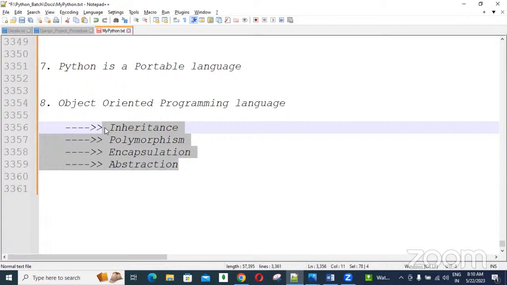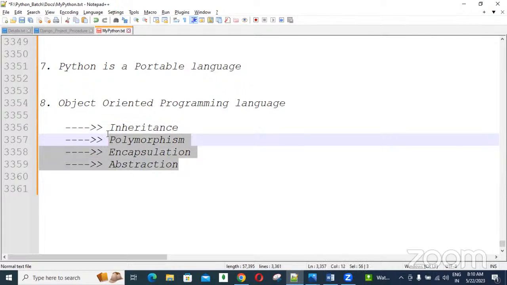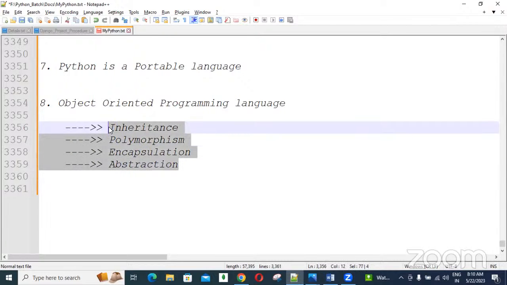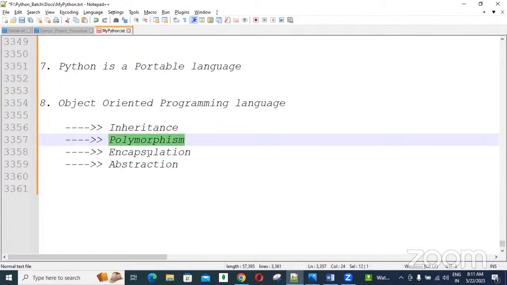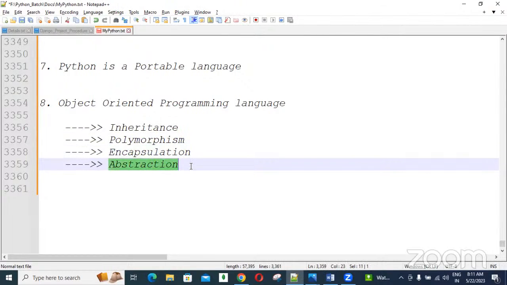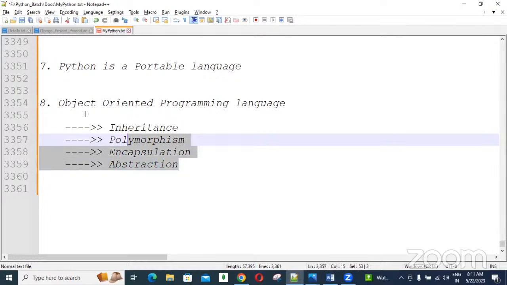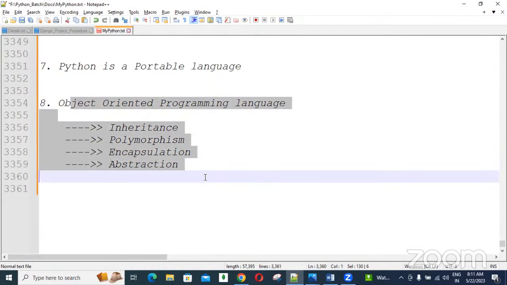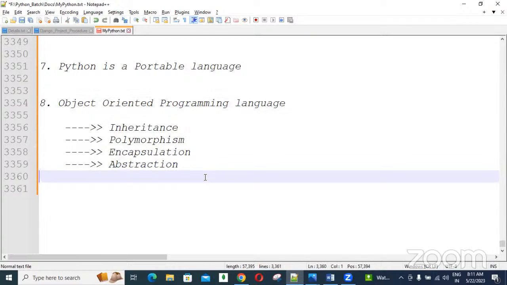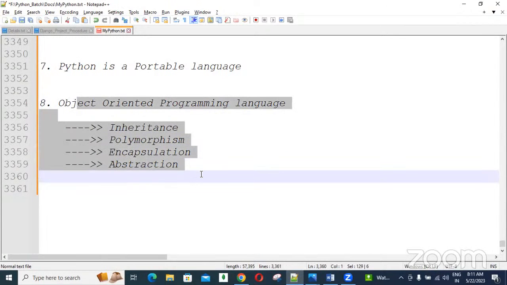When we are attending the interview also, what are the major pillars of OOPS asking? These four you need to give. What are the OOPS principles asking? You need to tell about these four. Later, separately again about the inheritance, types of inheritances, polymorphism, encapsulation, like that, separately again asking. So this is a big chapter. Separately, we will discuss. So almost 1 week time, we will discuss only this chapter.